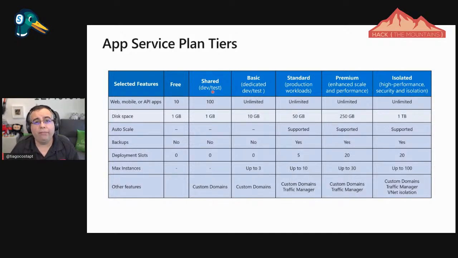Okay, so you don't have a virtual machine in the back that's just for me. For this, you need to go to basic, standard, or premium, or even the isolated one, where you have one machine, but you don't need to manage the machine. And don't worry about that, okay? But that's what you have there. And of course, then you have auto scaling, which is a feature that I love, being able to create rules to make this grow to 1 or more instances and things like that. So it's pretty awesome, the stuff that I can do with this.